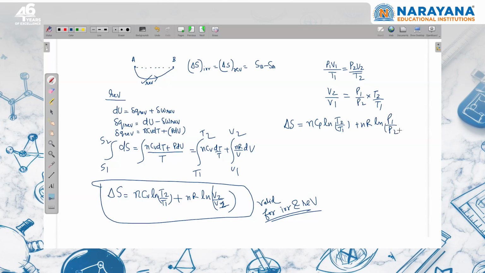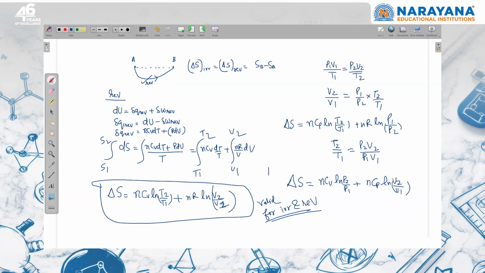Or if I want to eliminate the temperature, then T2 upon T1 can be written as P2 V2 upon P1 V1. From there I can say that the entropy change will be nCV ln P2 upon P1 plus nCP ln V2 upon V1.